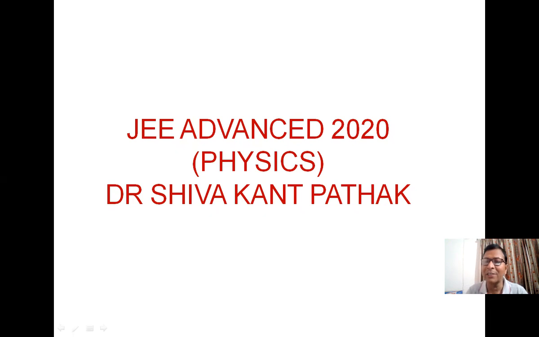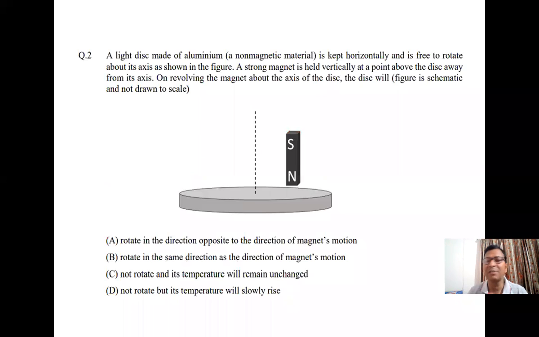Myself Dr. Shivakant Pathak, here with you to see a question from JEE Advanced 2020. The question is: a light disk made up of non-magnetic material is kept horizontally according to this diagram.